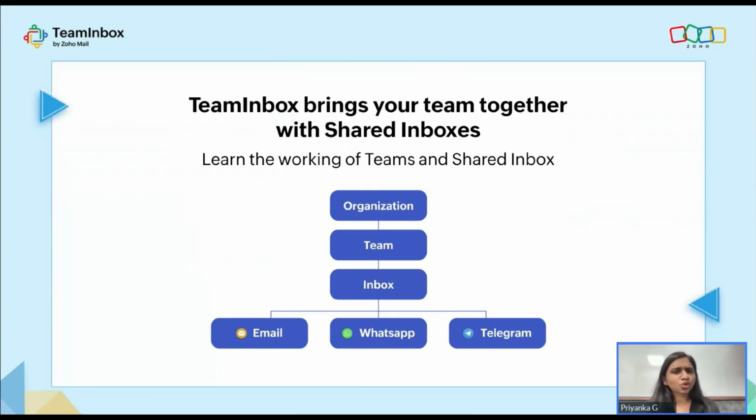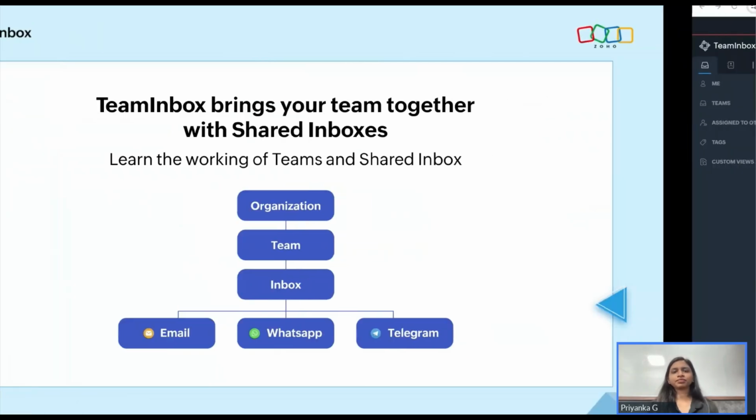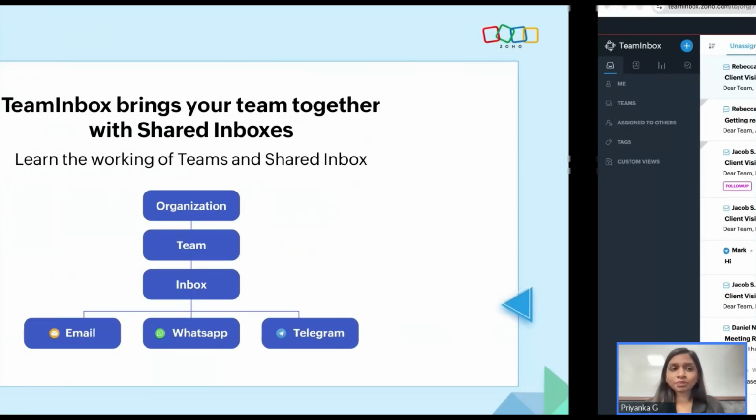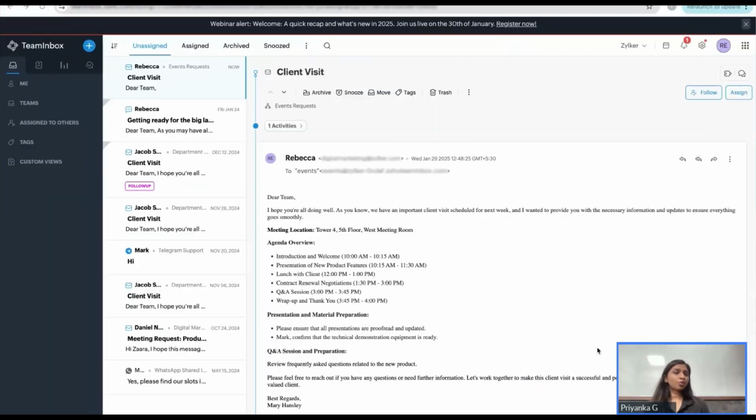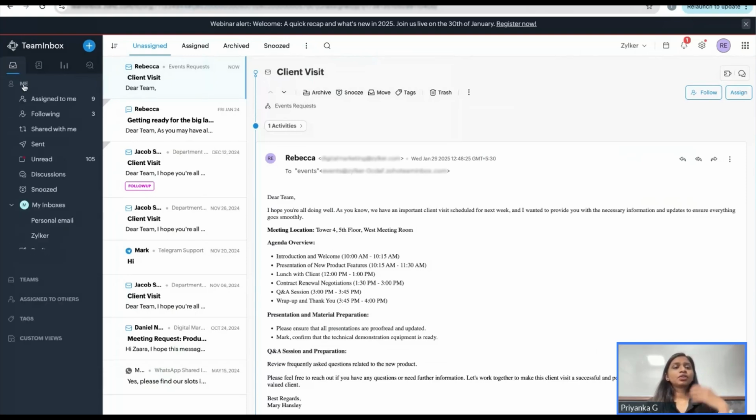I would like to quickly show you how it works here. So this is the TeamInbox platform. I'm sure most of you already are aware of this, but let me just brief on all of the options available here. Initially, you'll see the section where you can see the assigned to me, that is the threads or messages which you've taken up for yourself to handle, and then the ones that you are following, as in the ones that you want to just spectate and not contribute to. And you have shared with me and other such aspects which are personal to you.